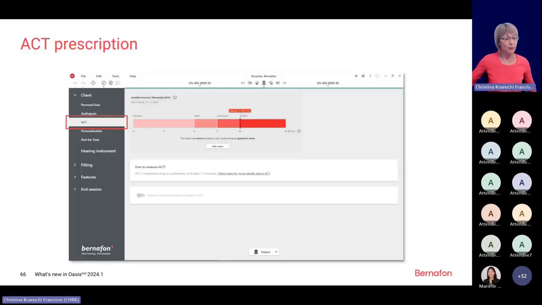Here, in the first client menu, we find the new menu point ACT. I have just added this screenshot so you get an idea of how it could look. Here we would have this ACT value, which is imported into Oasis. But I do not want to go into detail. There will also be a special webinar about ACT.